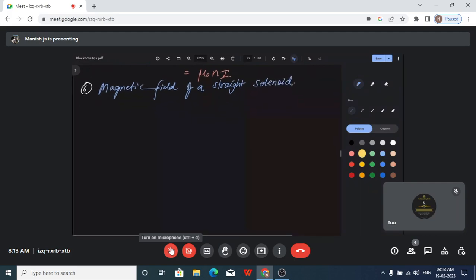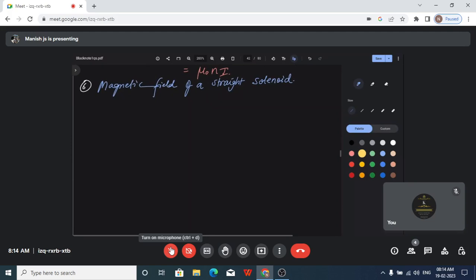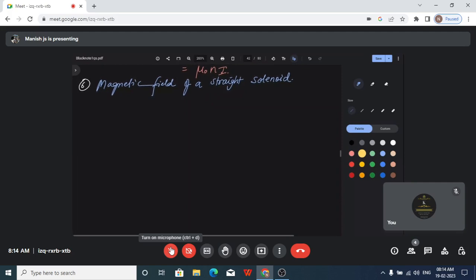So, magnetic field of a straight solenoid. A solenoid is nothing but a long insulated wire made of copper, that is wound in the shape of a spring. So if you roll it like a spring, that is what we call a solenoid. In a helix shape, you just roll it. The result of that is called a solenoid.